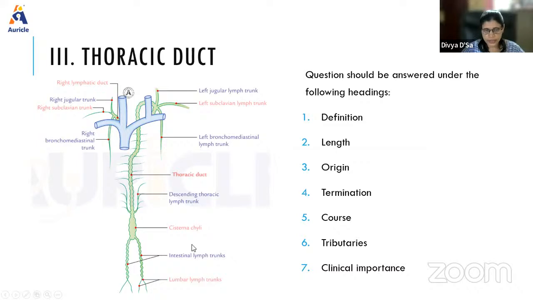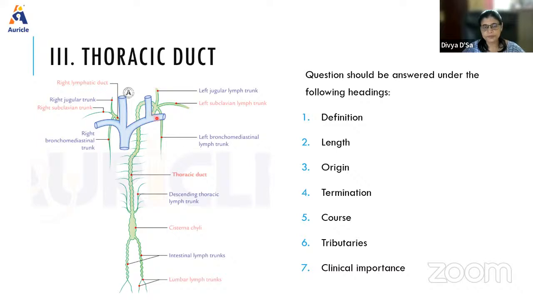It is an elongated common lymphatic trunk which conveys chyle. Chyle is the lymph present in it, and most of the chyle is lymph drained from the intestines. So it contains the chyle and most of the lymph from the body, and it drains it into the bloodstream.